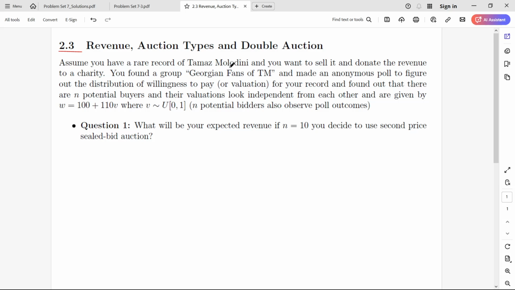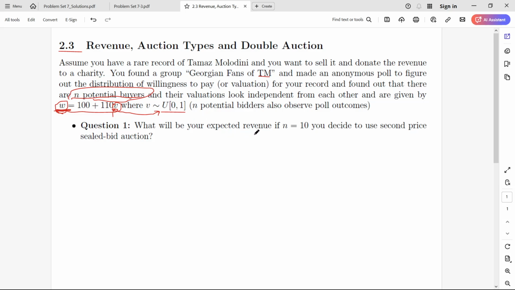Assume you have a rare record of Thomas Molodini and you want to sell it and donate the revenue to a charity. You found a group, Georgian fans of Thomas Molodini, and an anonymous poll to figure out the distribution of willingness to pay or valuation for your record, and found out that there are n potential buyers and their valuations look independent from each other and are given by this. So this is not the valuation, but this whole thing is the valuation. However, this V term determines what this W term looks like, and this V term is distributed uniformly from 0 to 1.